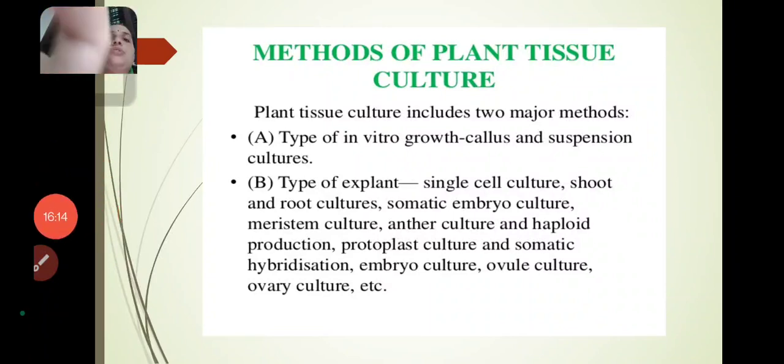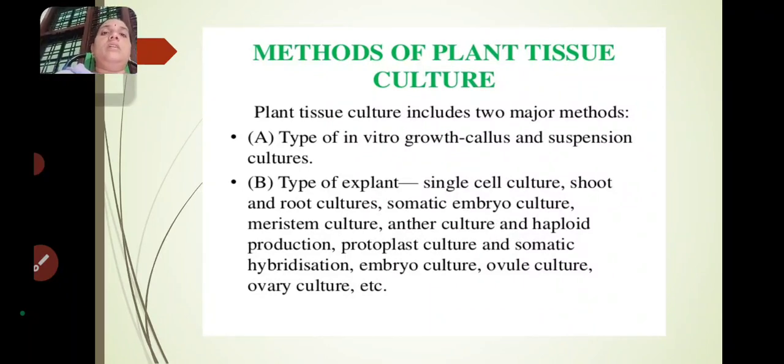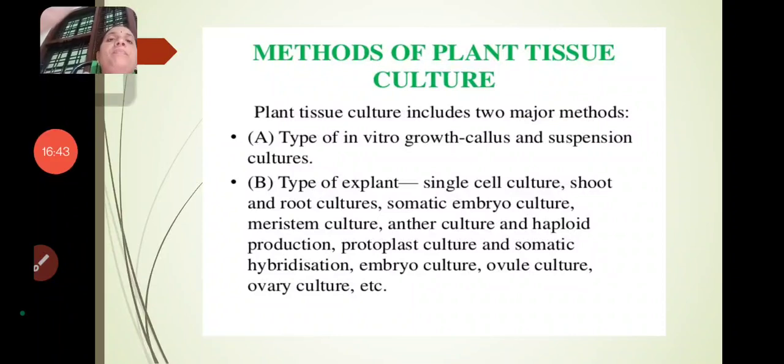And next, methods of plant tissue culture. This is another subtopic in plant tissue culture. Plant tissue culture includes two major methods. How many? Two. What are they? First one is type of in vitro growth, and second one is type of explant.